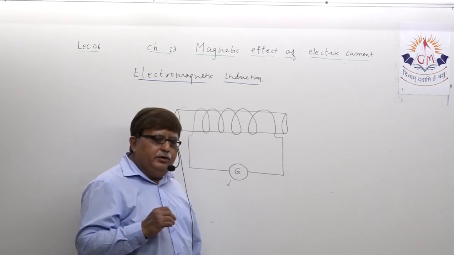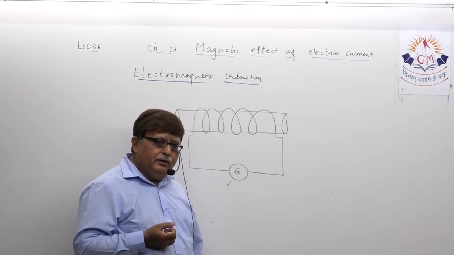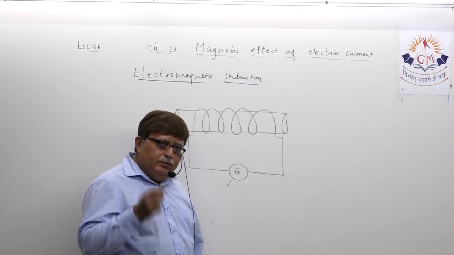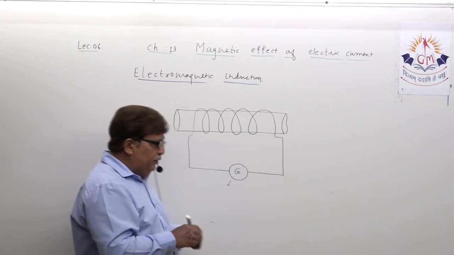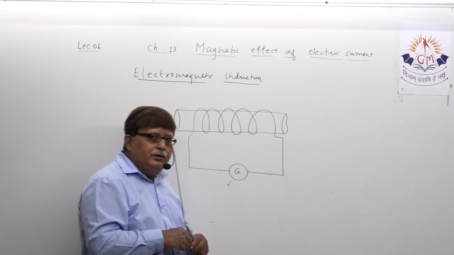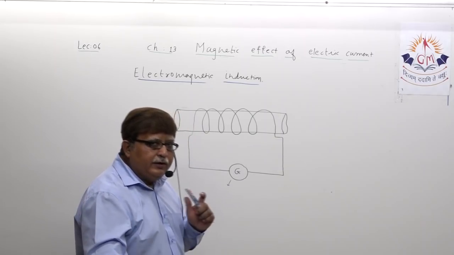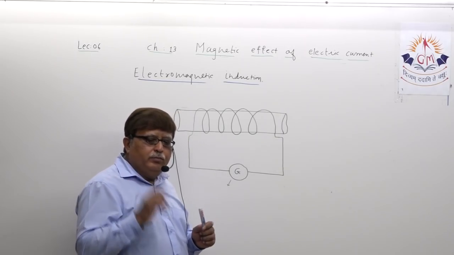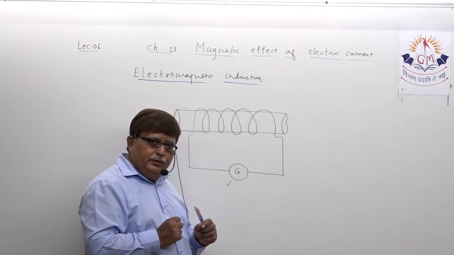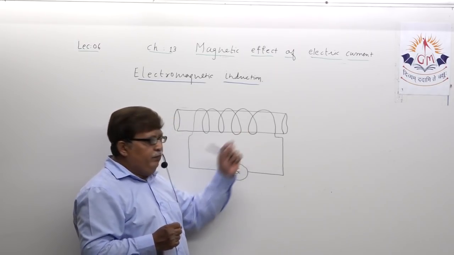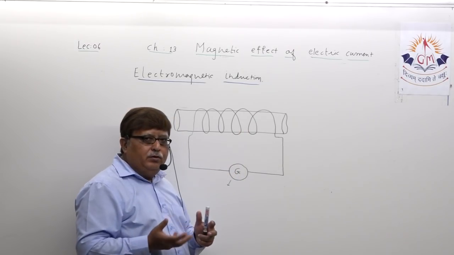Galvanometer just gives us an idea regarding the presence of current. So the role of galvanometer is just to detect whether the current is flowing in the coil of wire or not.